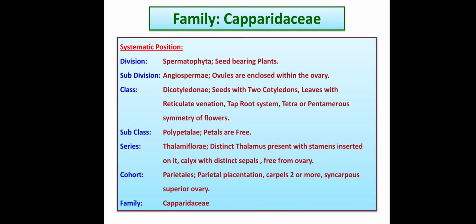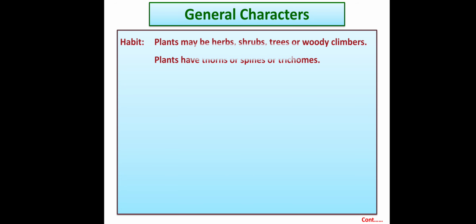Let's go through the general characters of this family. Following are the general characters, starting with the habit. The plants may be herbs, shrubs, trees or woody climbers. So, they have varied habits.